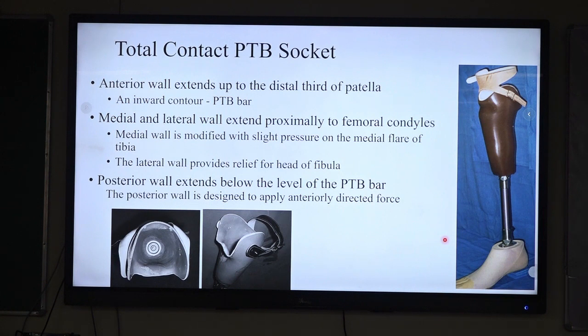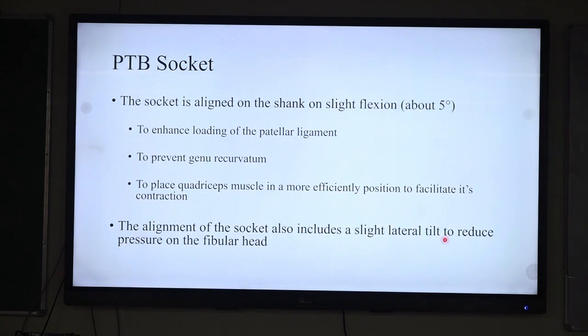The anterior wall extends up to the distal third of the patella, which has an inward PTB bar for weight bearing. Medial and lateral walls usually extend up to the femoral condyle, and the posterior wall extends below the level of the PTB bar. The PTB socket is aligned on the shank in slight flexion to enhance the loading on the patella, to prevent genu recurvatum deformity and to place the quadriceps muscle in a more efficient position to contract.